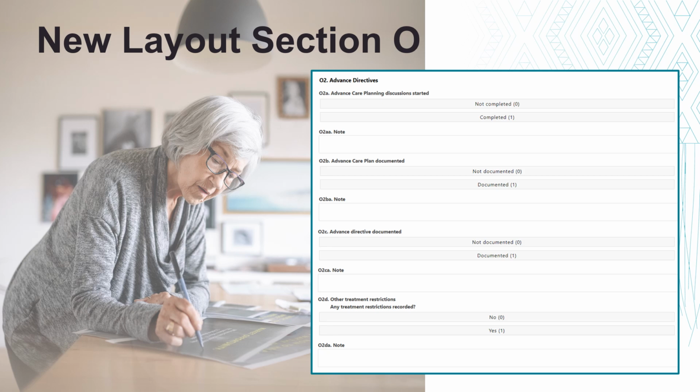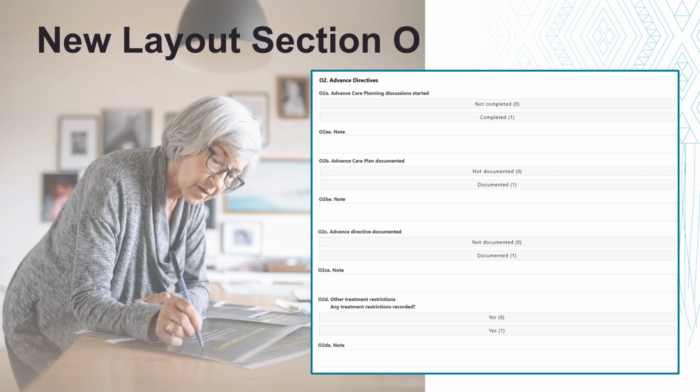These are a part of the New Zealand customisation and are specific to New Zealand. These changes were requested by the Health Quality and Safety Commission of New Zealand, with the purpose to improve the quality of data about advanced care planning. This aligns with the 2016 Health Strategy and the Healthy Aging Strategies, and is consistent with the purpose of interRAI, which is to fully understand the person's needs, improve their care, and support decision-making by health professionals.